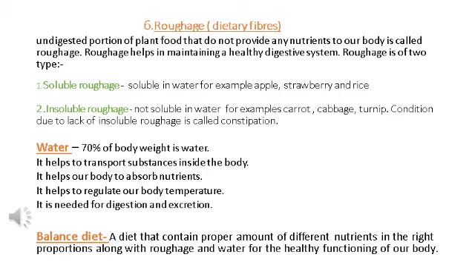Soluble roughage is soluble in water, like apple, strawberry, peach, and rice, and insoluble is not, like grains, tomato, cabbage, and green leafy vegetables. So we can say insoluble roughage helps in getting rid of undigested food and waste from the body. Lack of insoluble roughage in the diet causes the condition of constipation.